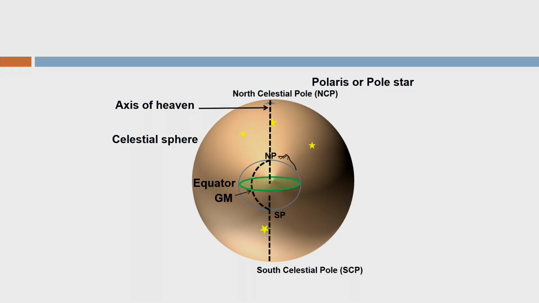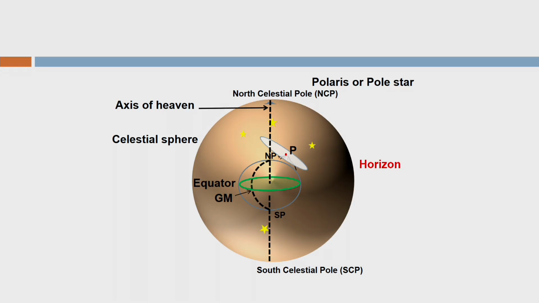So, let us see, there is the surface of the Earth. On the surface of the Earth, there is a point P shown by a red dot. Let me draw the horizon. So, this is the horizon. Now, you can imagine that if you are sitting at point P on this horizon, a few of the stars are visible to you and a few of the stars are below the horizon, which are not visible to you. Okay, let us go ahead. I call it the observer's horizon. Now, the observer is sitting there at point P.